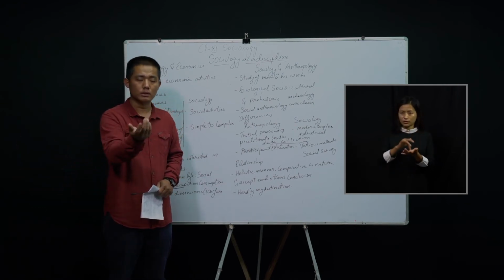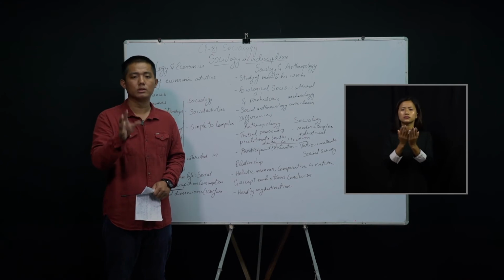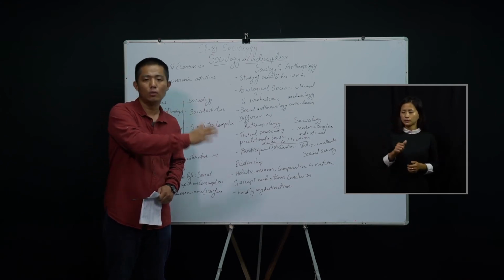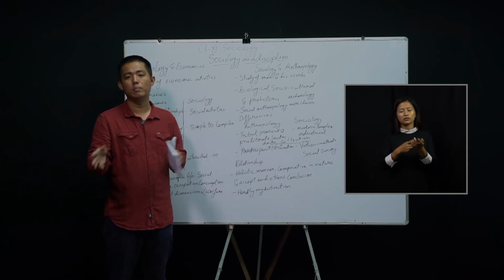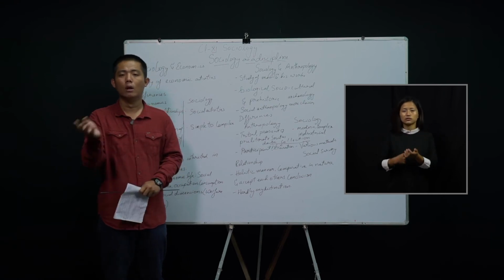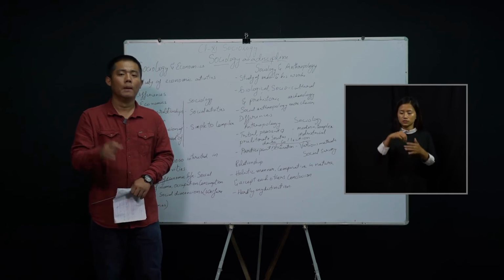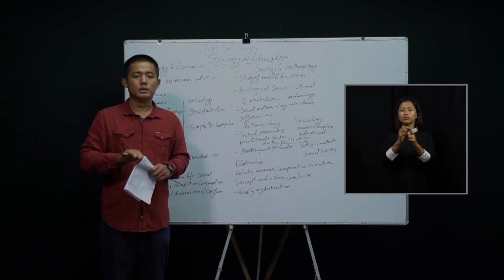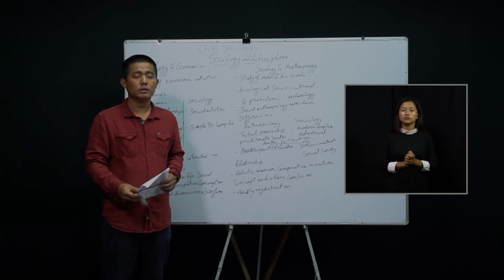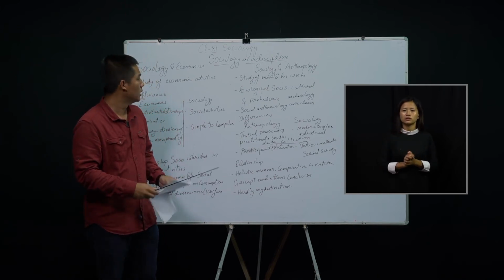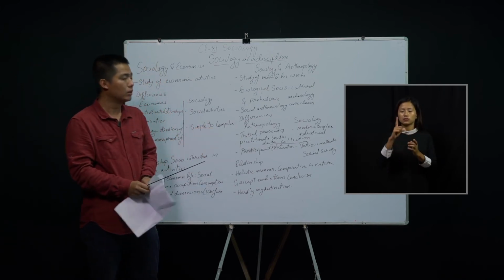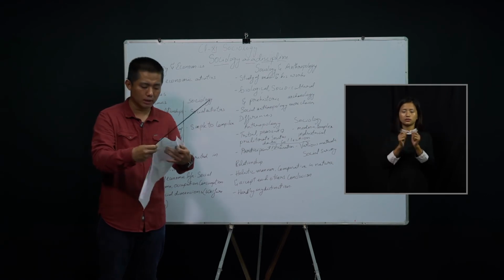For example, the structure of the human beings in South India and northeastern India may vary from one to the other, right? So all those comparative studies are also made under anthropology. There are some branches under this anthropology. The first one is biological, or physical anthropology, that is what we call here.